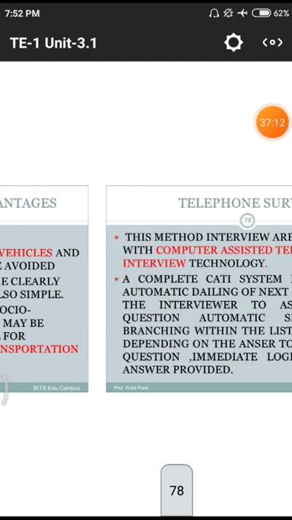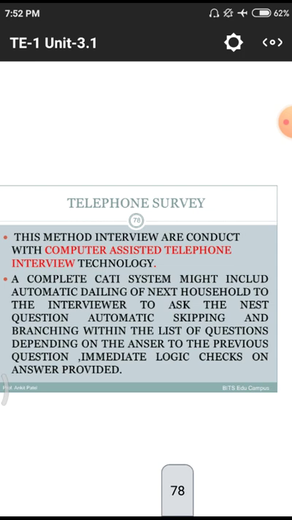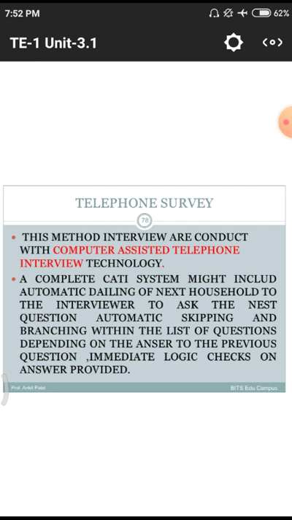And the next one, we are having this telephonic survey. This telephonic survey means we are using computer assisted telephone interview techniques. Normally these surveys are majorly done by using this telephonic survey, because a lesser amount of money will be spent on it. Simply a software will be allocated to this survey.